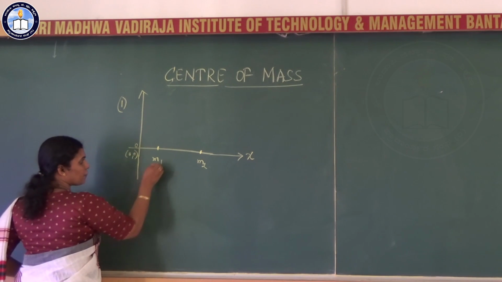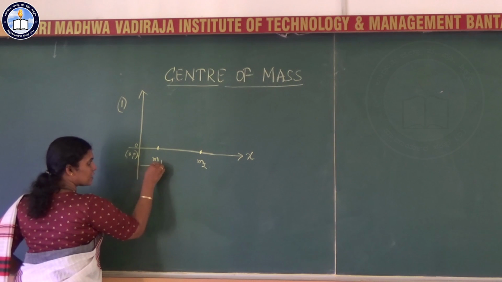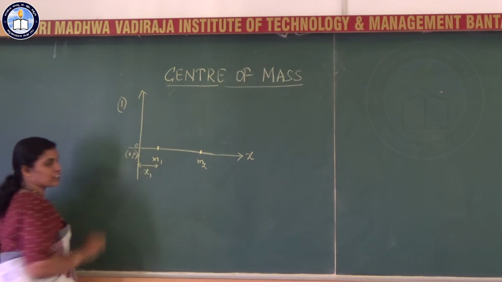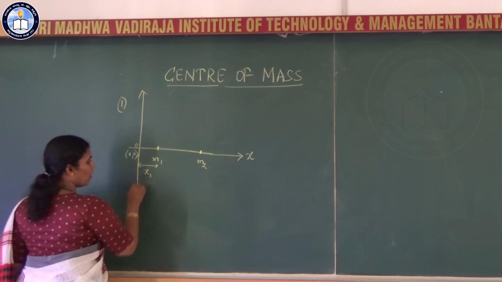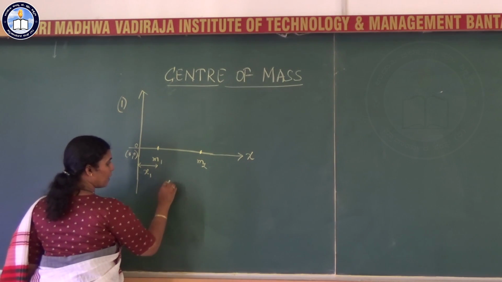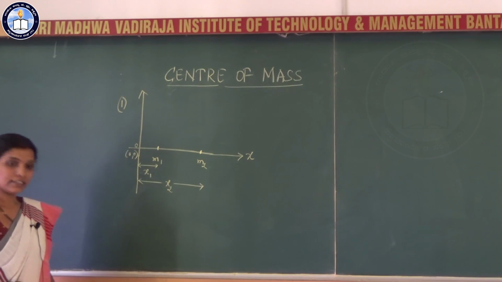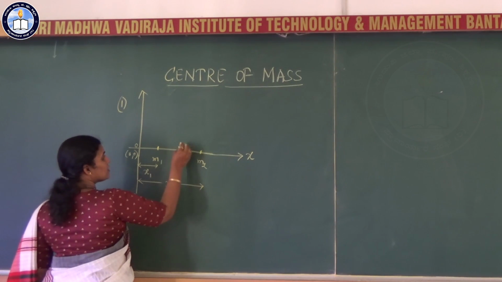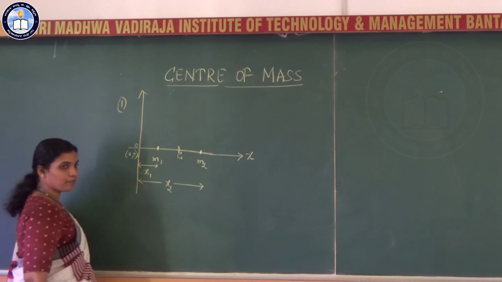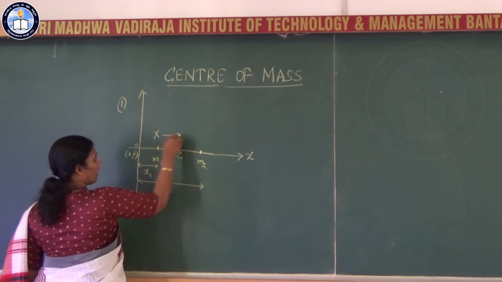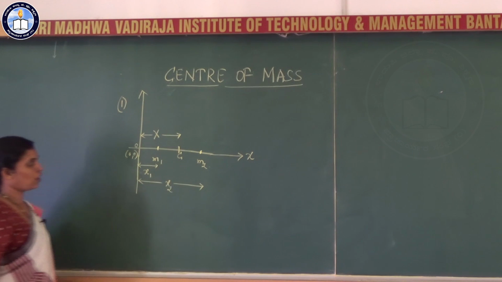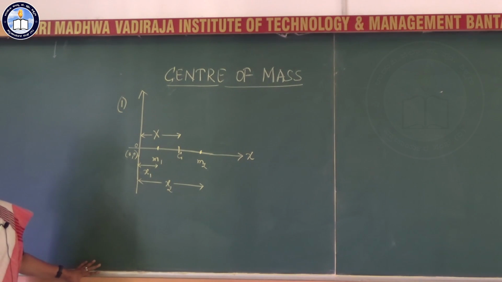Suppose the first particle of mass m1 is at a distance x1 from the origin. The particle of mass m2 is at a distance x2 from the origin. Suppose there is a center of mass C which is at a distance x from the origin. This is a system of two particles lying along the x-axis. So what is the center of mass here?